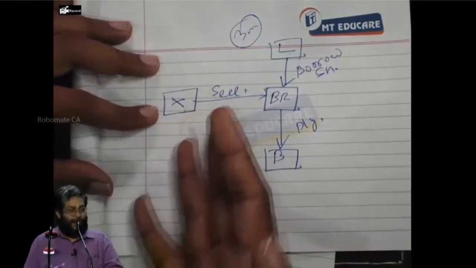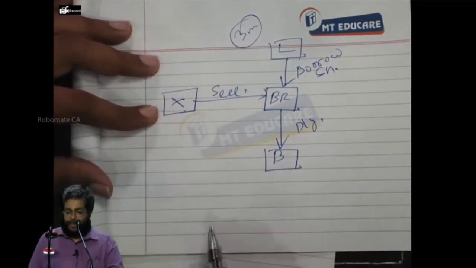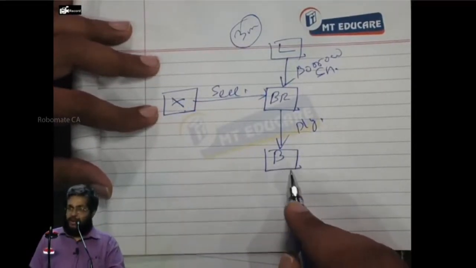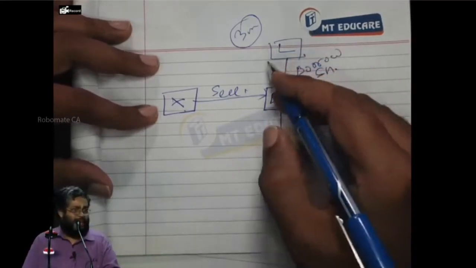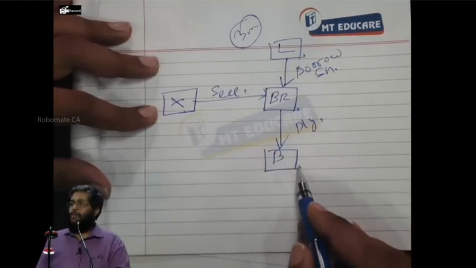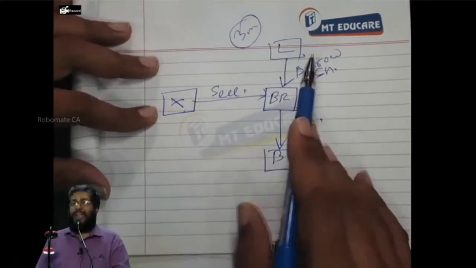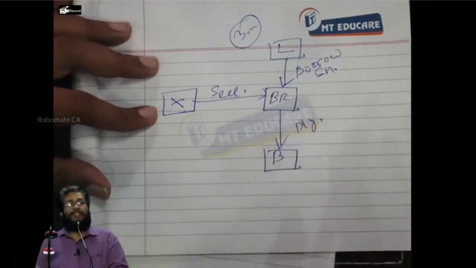Everybody, yes or no? Now tell me, who is the owner of the share here? X is the seller, how can he be the owner? B is also the owner, and L is also the owner. B is the owner as per the company records, and L has lent the shares. Everybody understands the situation.